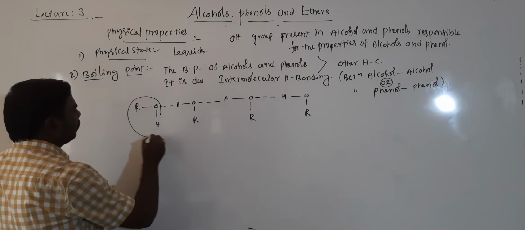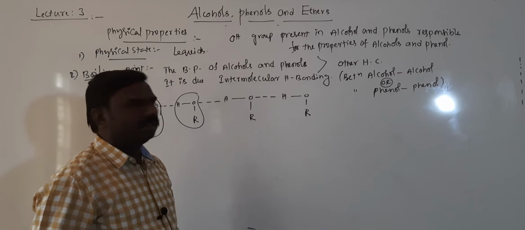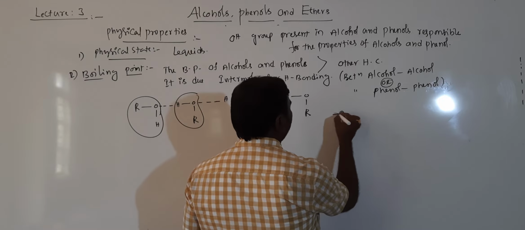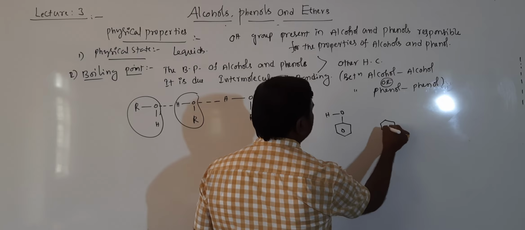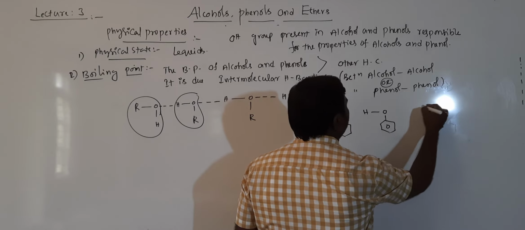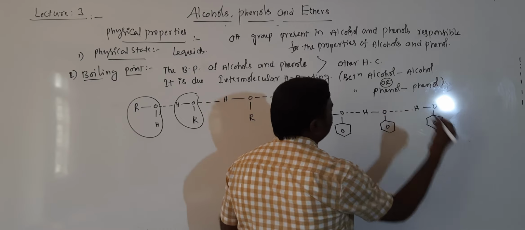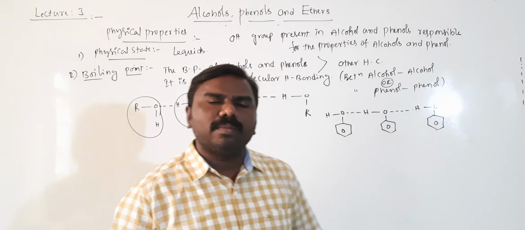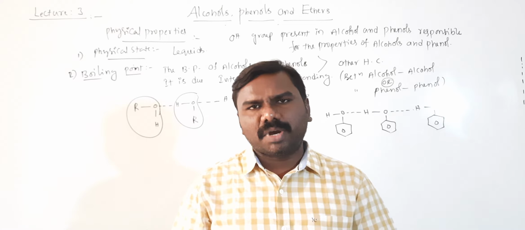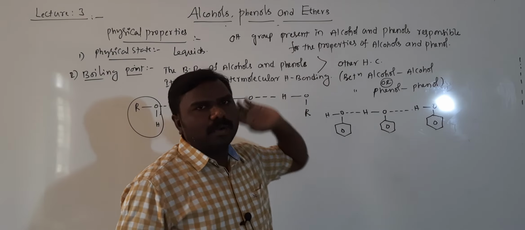So the first and second molecules are connected by a hydrogen bond. This is alcohol. With phenols, that is OH, next OH, next OH, right? So there is hydrogen bonding between two phenol molecules. To break that strong hydrogen bond, high temperature is required. That's why the boiling points are higher than those of other hydrocarbons.